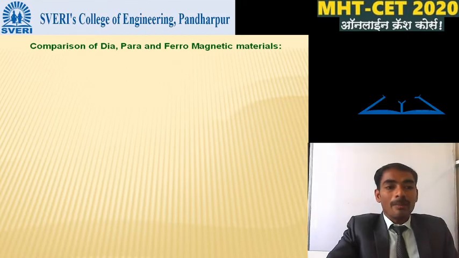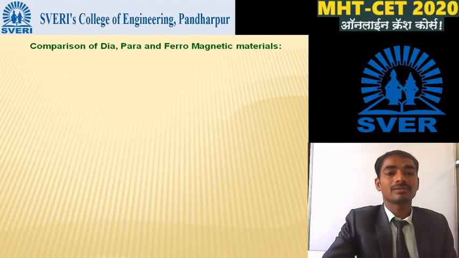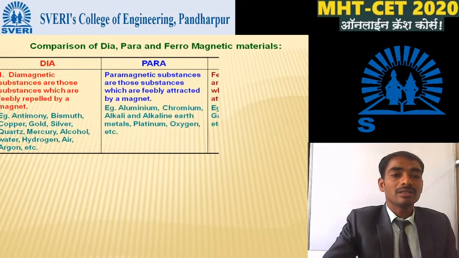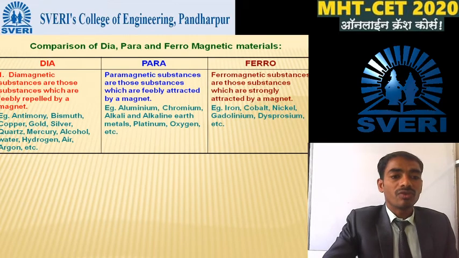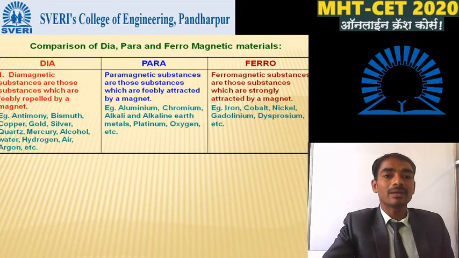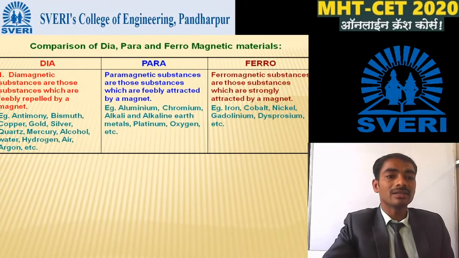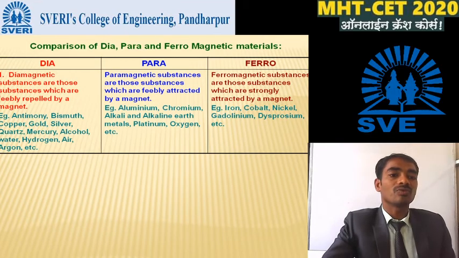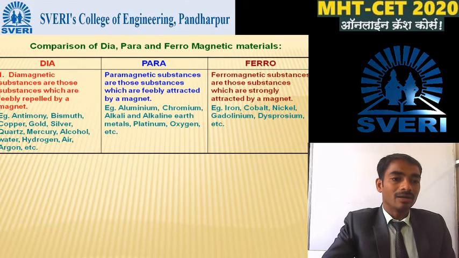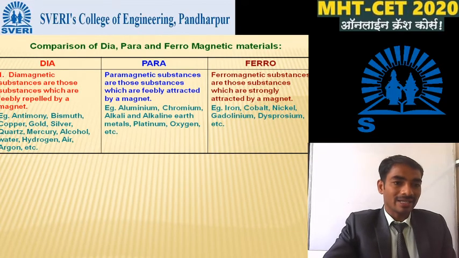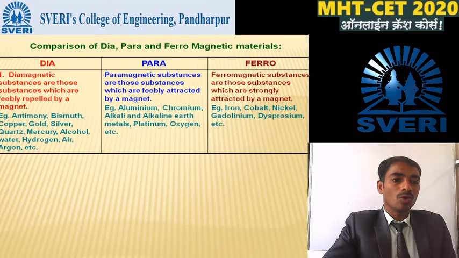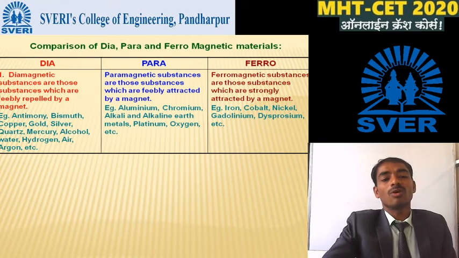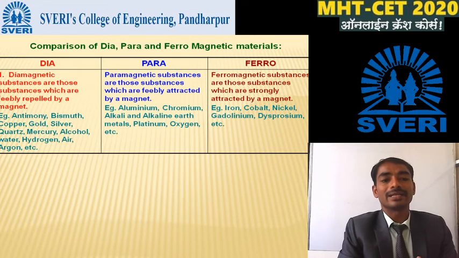Now we compare diamagnetic materials, paramagnetic materials and ferromagnetic materials in tabular form. First, diamagnetic substances are those substances which are feebly repelled by a magnet. Examples of diamagnetic materials are antimony, copper, gold, bismuth, silver, phosphorus, mercury, alcohol, air and water.